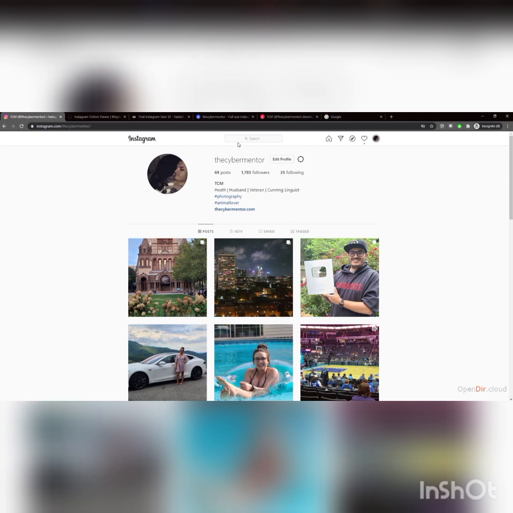Now, you could try to come up here and search for people. My name is TCM on here, or the Cyber Mentor, so you're probably not going to find me, but you can try searching an actual person's name. You can say, like, Heath Adams and see if you can find somebody named Heath Adams. And here are all the people named Heath Adams. You come in here and look for the person that you might be looking for. I wish there was a better way. Really, there's not in this sense. If you have a username, you could search by username. So say the Cyber Mentor, you could do that and look, it'll pull me up, and you see I'm under TCM. So if you were going to search for me, you'd actually have to search for TCM.